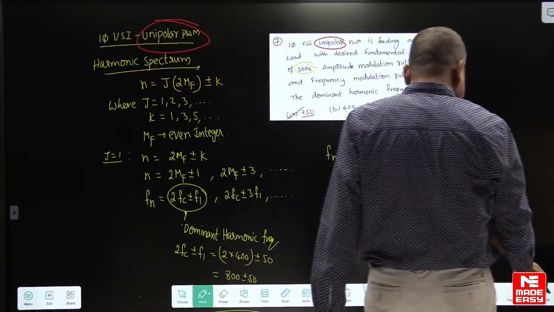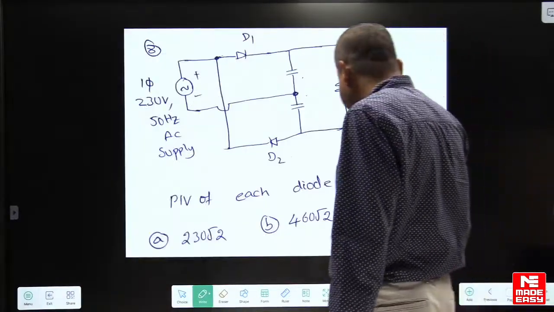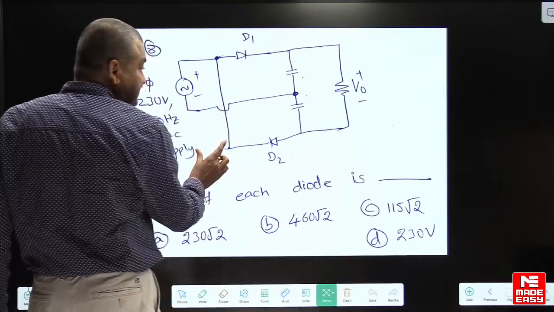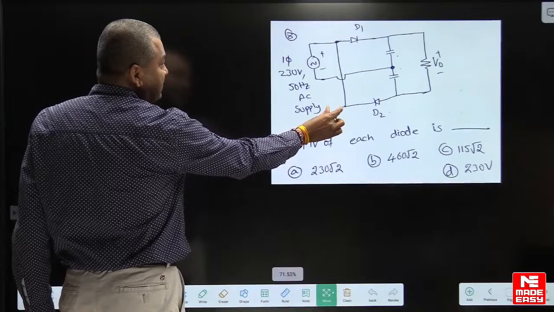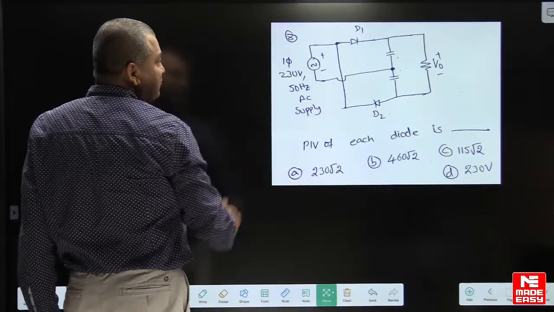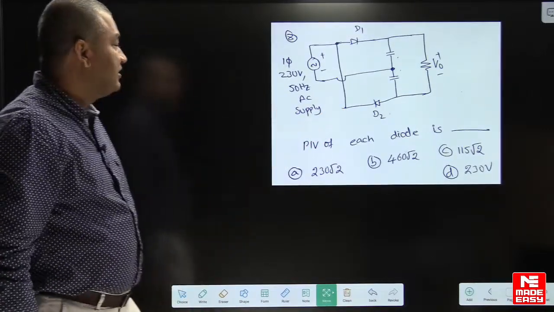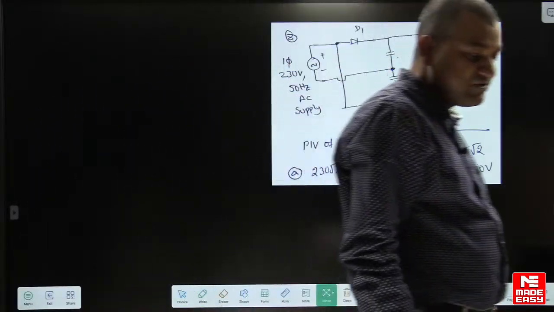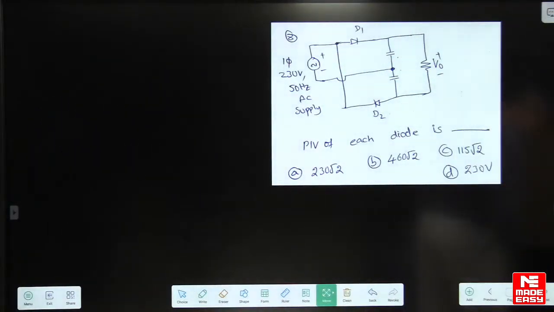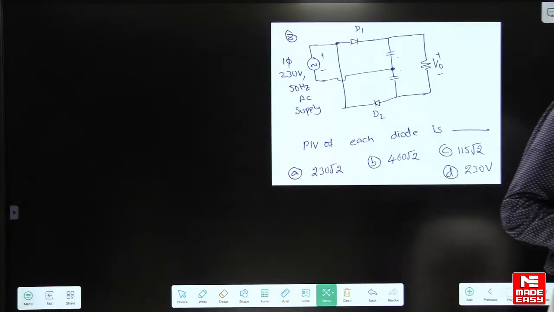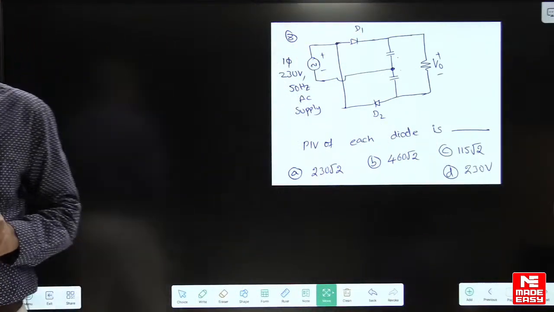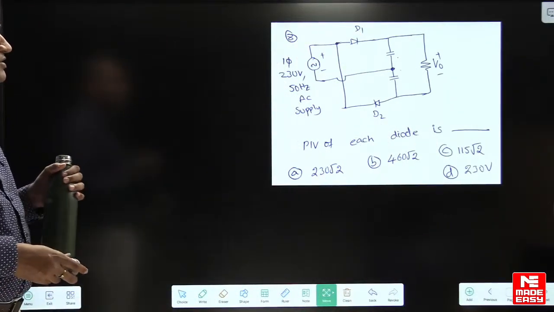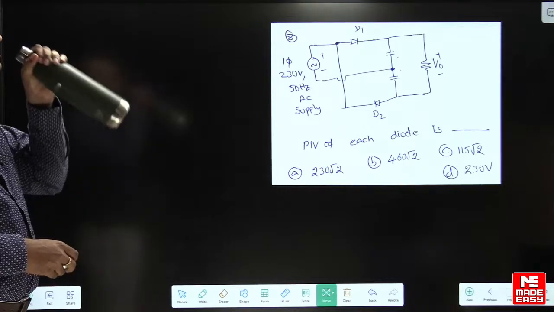Yes, next question. Yes, guys, next question. This is also a very good question. Now go through this question. All of you go through this question. Find the PIV of each diode. Yes, guys, answer this question. Find the PIV of each diode. It is also a very good question. Fast. Find out the PIV of each diode.